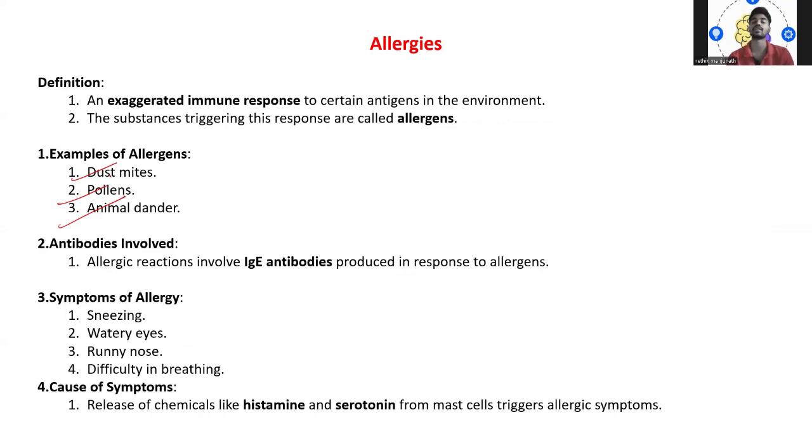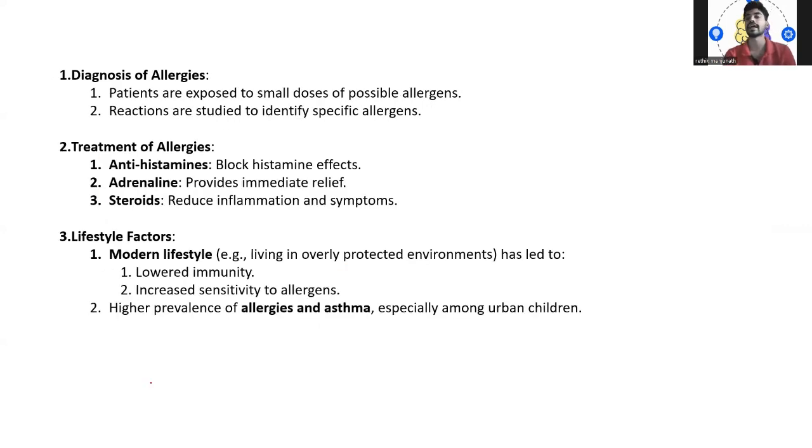An allergic reaction involves IgE antibody, as I have already discussed before, produced in response to the allergens. The symptoms of allergies are sneezing, watering eyes, running nose and difficulty in breathing. So they all come under allergy. The cause of the symptoms is the release of chemicals like histamine and serotonin from mast cells, which triggers the allergic symptoms. So how do we diagnose it? Patients are exposed to small doses of possible allergens, and reactions are studied for different specific allergens.